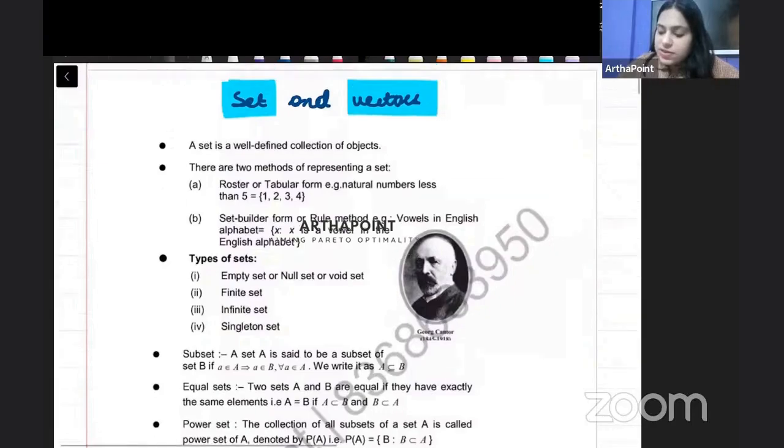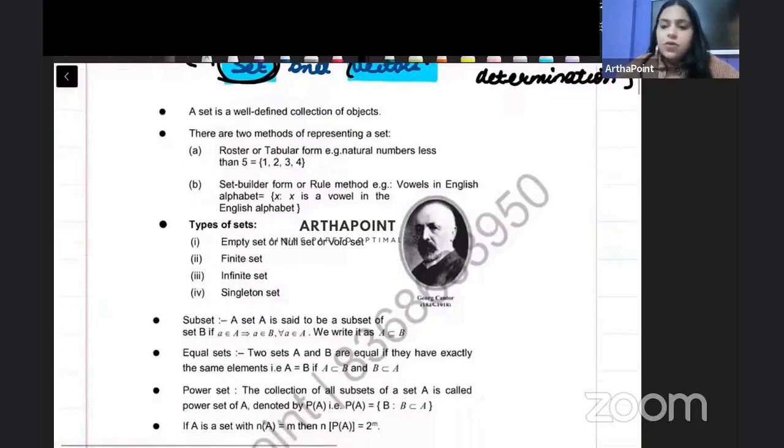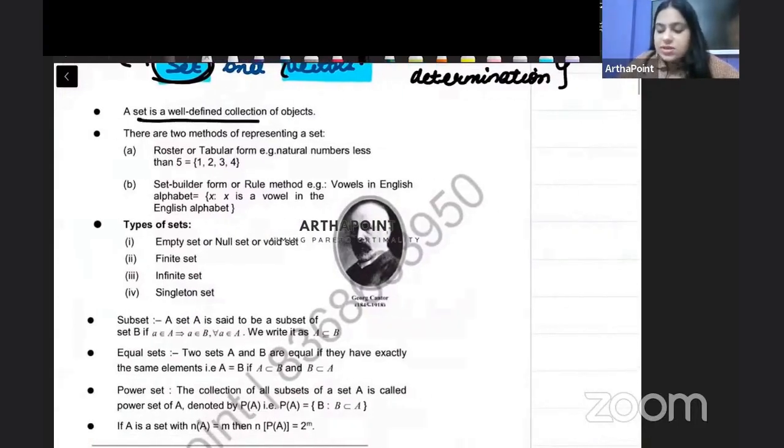So what we will do is we will combine vectors when we do matrix and determinant, so that this makes more sense to us and we can revise linear algebra together, right? And what we will do today is we will go ahead and do set theory. Okay. Now let's start. First of all, let us try and understand what is a set.